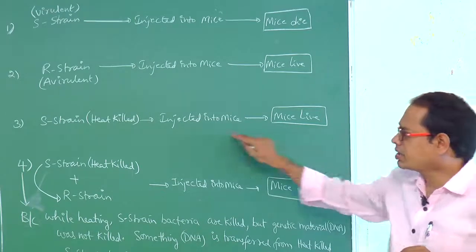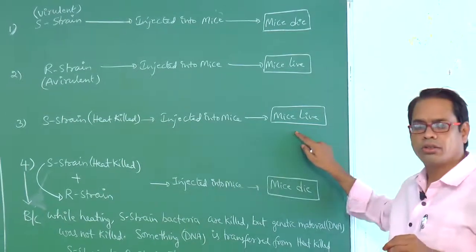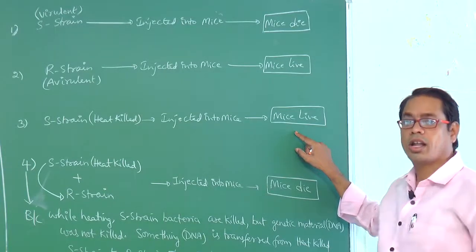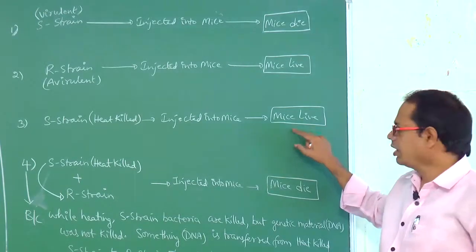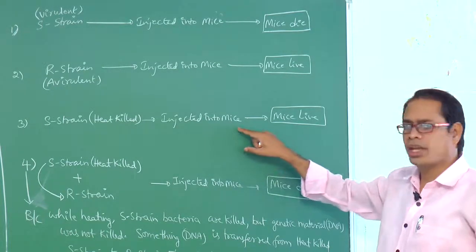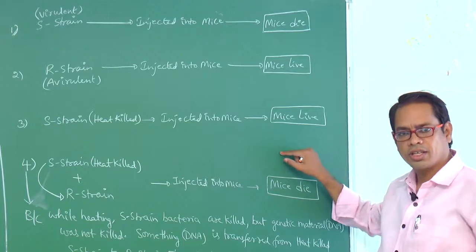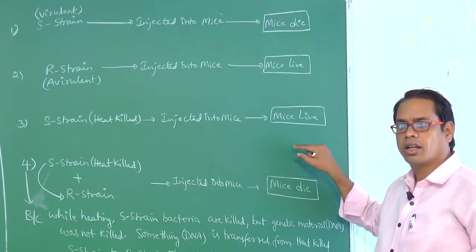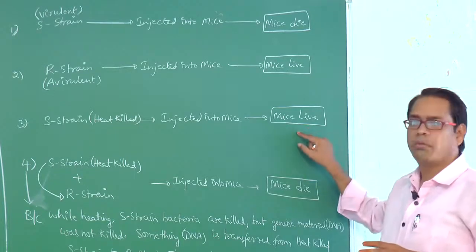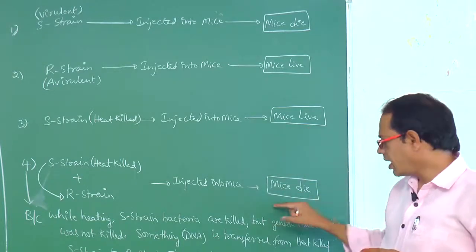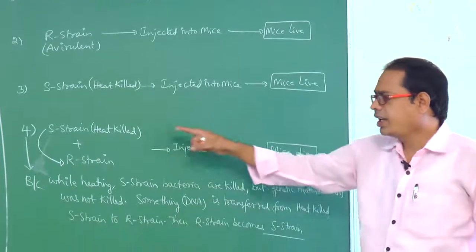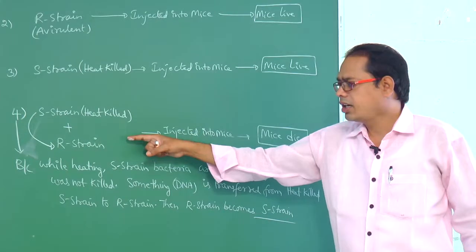Here in this condition, when heat killed S strain is injected into mice, neither S strains nor R strains are recovered in the mice body.